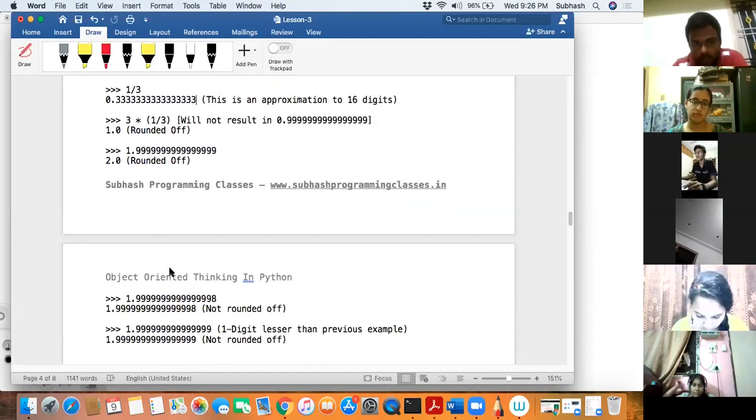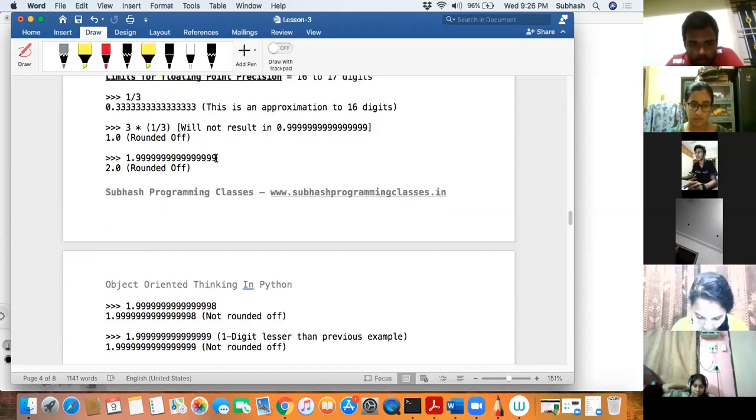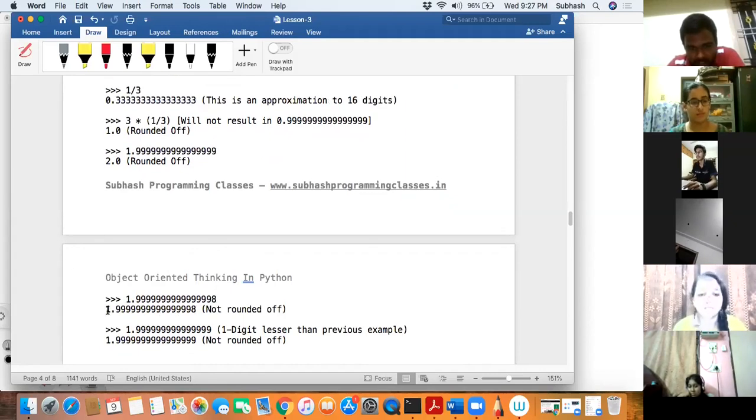Out of more curiosity, I removed the last digit 9 and made it 8, because I just wanted to know how it works, right? But in that case, it did not round off. It just gave me the exact number 999, and last it gave me an 8. But if I change that 8 to 9, then it actually rounded off to 2.0.